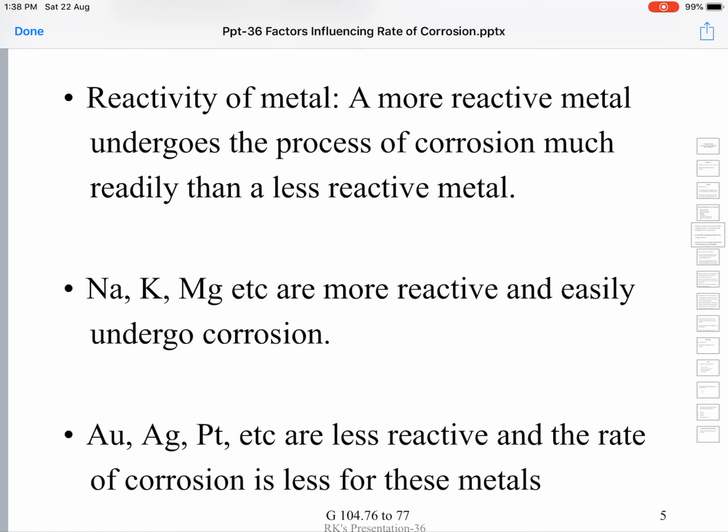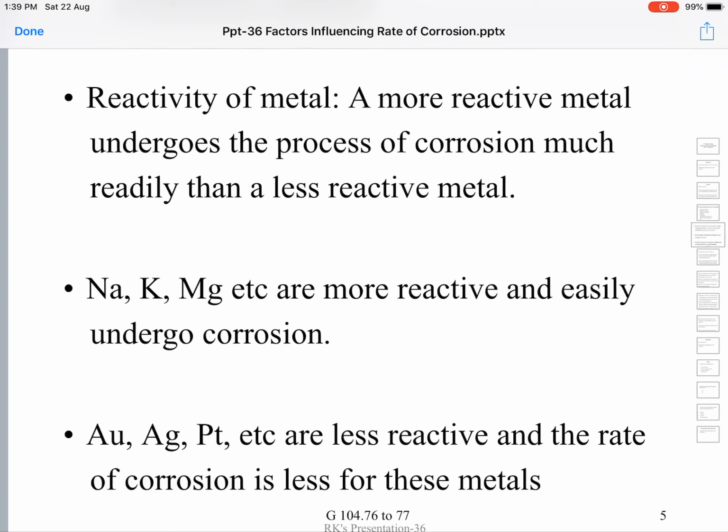Certain metals are inherently highly reactive, like sodium, potassium, magnesium, whereas certain metals like silver, gold, platinum, etc., are less reactive. Okay, more reactive metals will obviously react with the environment very fast and turn into metallic compounds very fast.